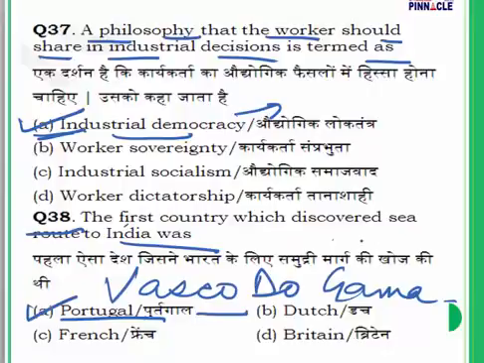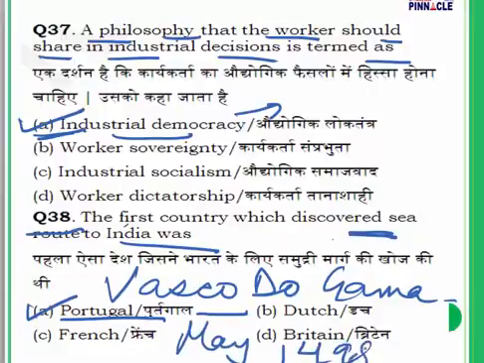So Vasco da Gama is the answer. To be precise, he came in May 1498. This was a big discovery, because after that many foreigners came to India. Question number 38, answer is A.